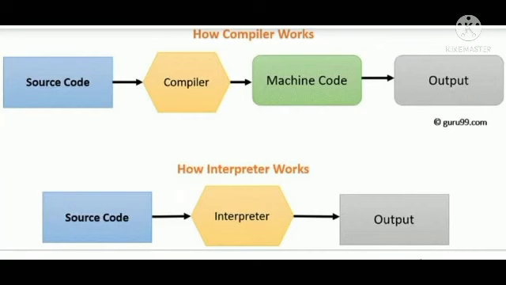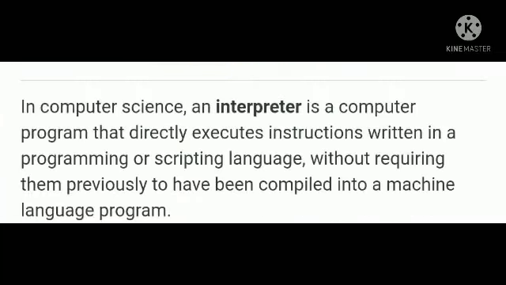In computer science, an interpreter is a computer program that directly executes the instructions written in a programming or scripting language without requiring them previously to have been compiled into a machine language program. That means no need of compiling it into a machine code. It will directly produce the executable code, that is the output. It is a translator for converting the source code to the output directly.